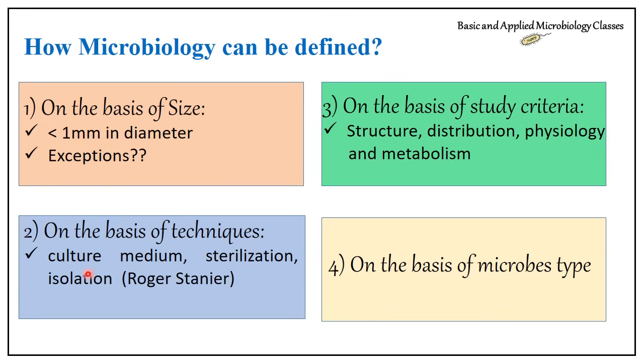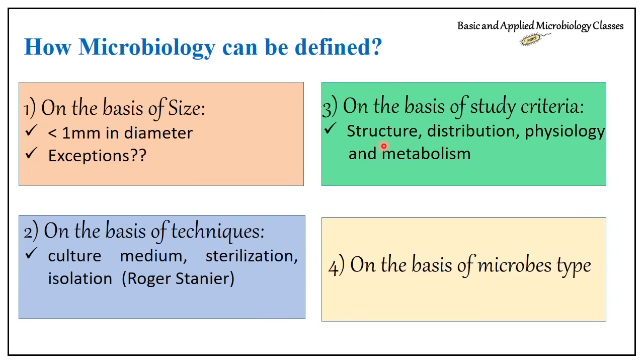Third is on the basis of study criteria. So you should know the structure. Microbiology, we can again define like this: microbiology is a branch of biology which deals with the study of structure, distribution, physiology and metabolism of microorganisms.